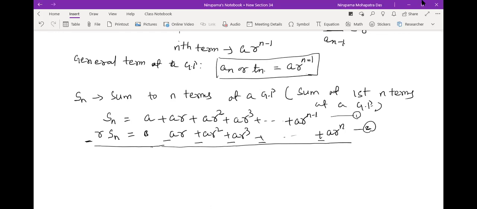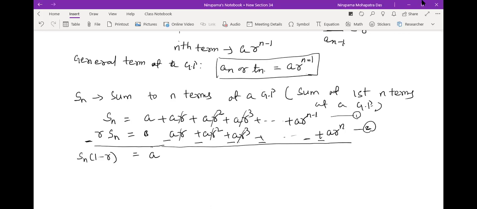So Sn common, so 1 minus R, that is equal to A. So these things will be cancelled out, right? All these things, AR minus AR square minus AR square, it will be cancelled like this. So you are getting here. Now this will be also cancelled with the term here.